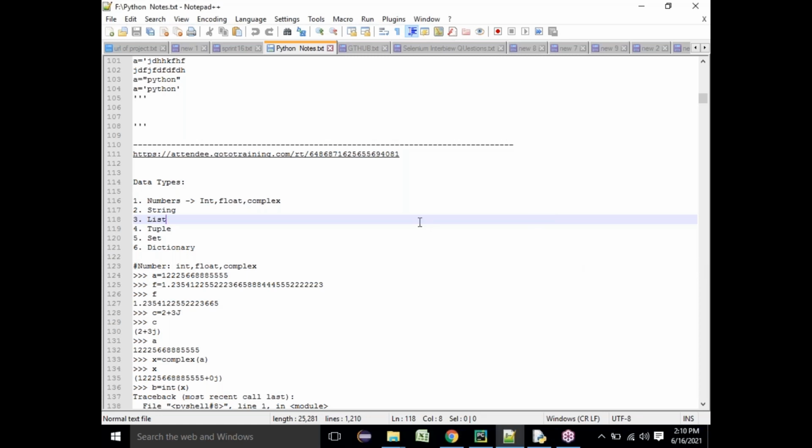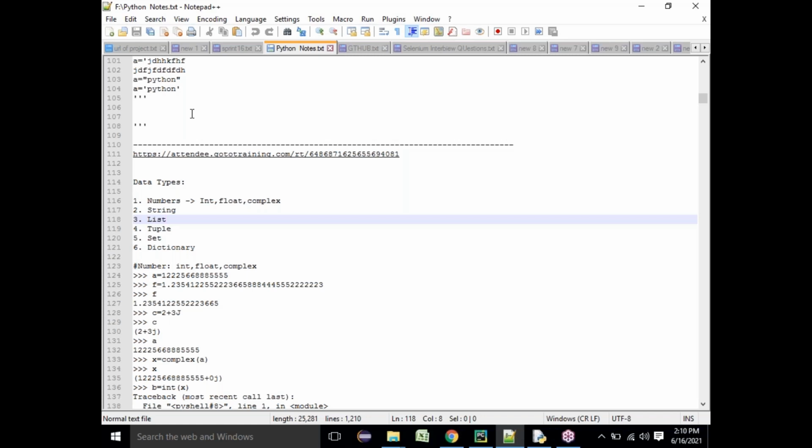Fine. So now let me just explain you this number data type. We have seen what is numeric literal. Numeric literal means it can be an integer, it can be a float, or it can be a complex. Similarly, number data type. What is a data type basically? Data type is nothing but the type of data that you're storing.